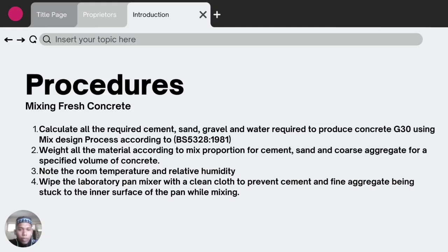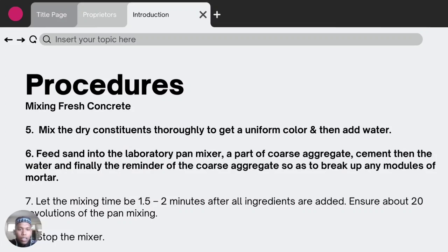Wipe the laboratory pan mixer with a clean cloth to prevent cement and fine aggregate being stuck to the inner surface of the pan while mixing. Mix the dry constituents thoroughly to get a uniform color and then add water. Feed sand into the laboratory pan mixer, a part of coarse aggregate, cement, then the water, and finally the remainder of the coarse aggregate so as to break up any nodules of mortar. Let the mixing time be 1.5 to 2 minutes. After all ingredients are added, ensure about 20 revolutions of the pan mixing and then scrub the mixer.